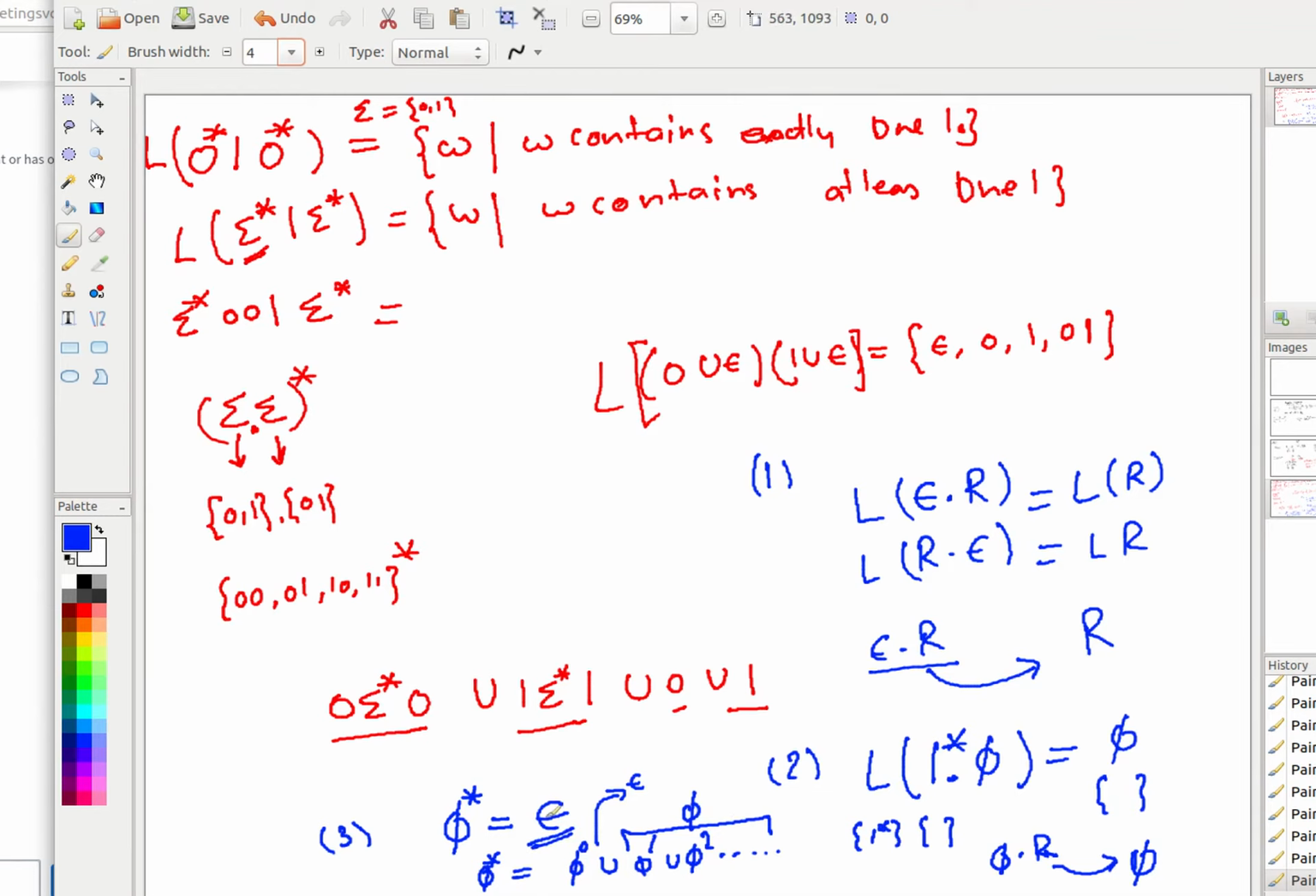So these are the 3 things. Always remember that phi asterisk is epsilon. Okay, it's not clear. See, it is not a right justification, but you have to understand that, for example, any number to the power 0, we always take 1, right? Similarly, here we have a rule that whatever the language, you are not using the language to form the empty string. That is the interesting part.